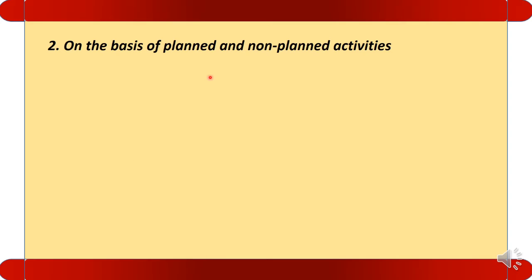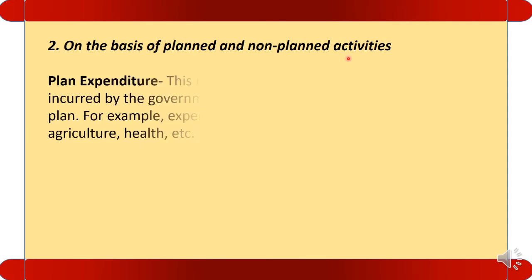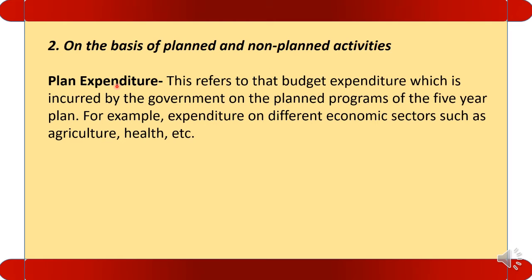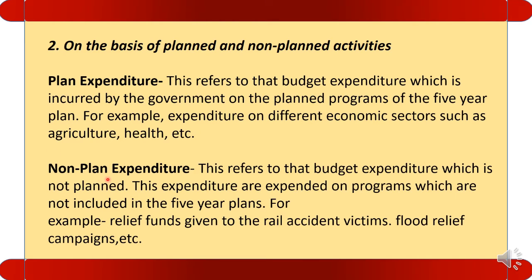On the basis of planned and non-planned activities, expenditure is of two types: planned expenditure and non-planned expenditure. Planned expenditure refers to that budgetary expenditure which is incurred by the government on the planned programs of the 5-year plan. For example, expenditure on economic sectors such as agriculture, health, etc. Let us see the non-planned expenditure.